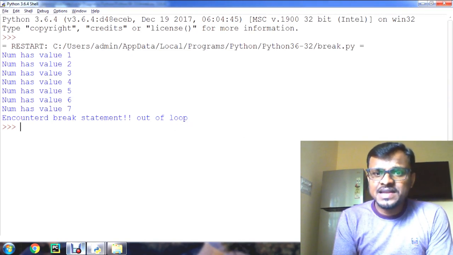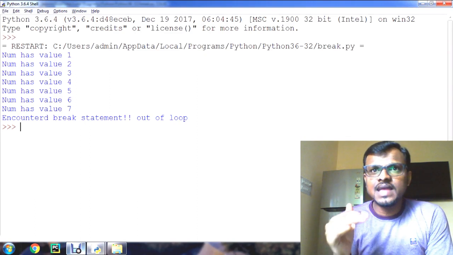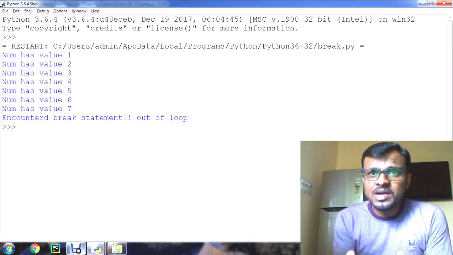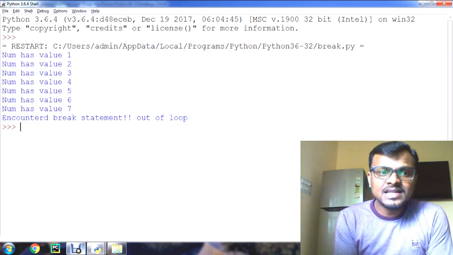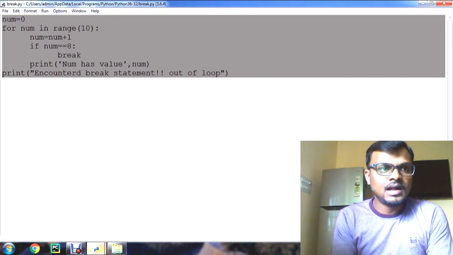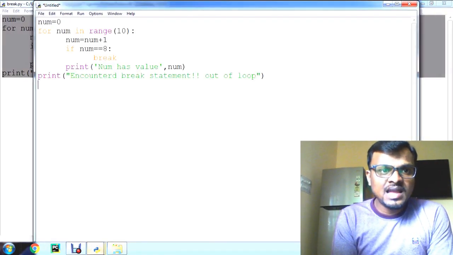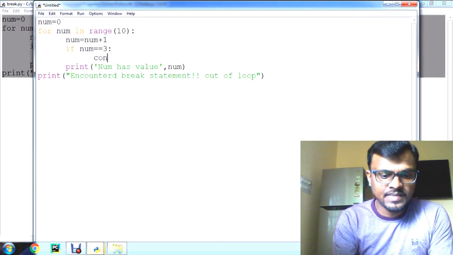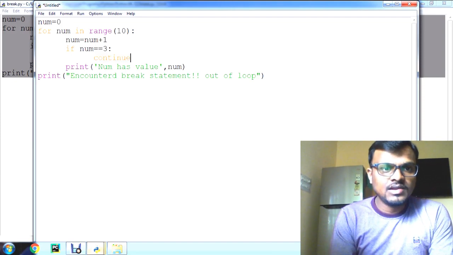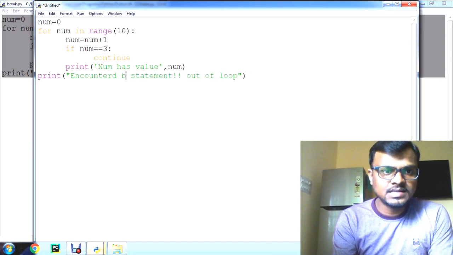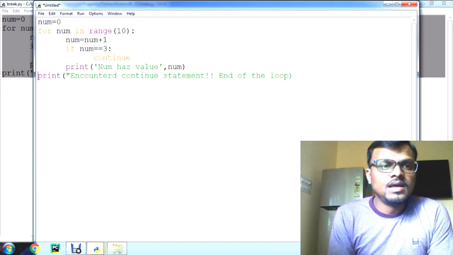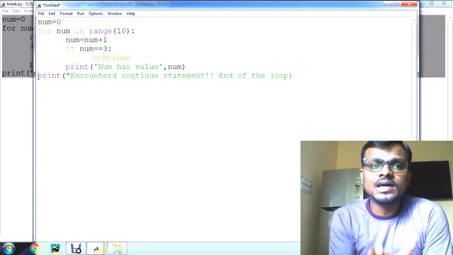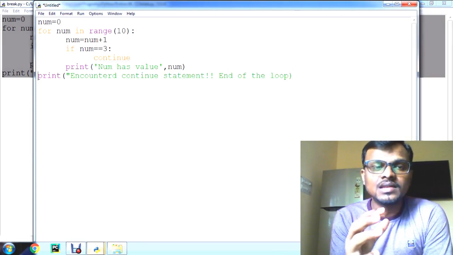When a continue statement is encountered, the control skips the execution of the remaining statements inside the body of the loop and it jumps to the beginning of the loop for the next iteration. Let us see how it will work now. We'll copy the same program and write it in a new file. Here I am going to change the code: if num is equal to 3, I will make it continue, and here also I will make it continue. Now in this code, if number is equal to 3, it will exclude the number 3 and it will print all other numbers in the range.